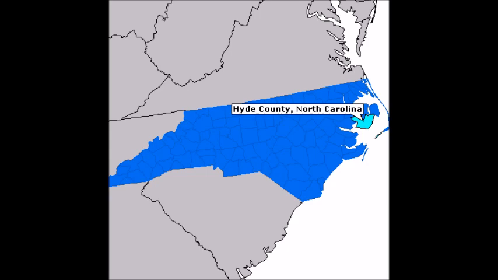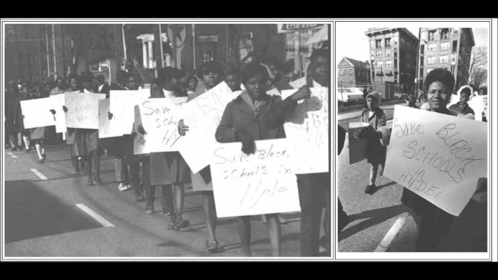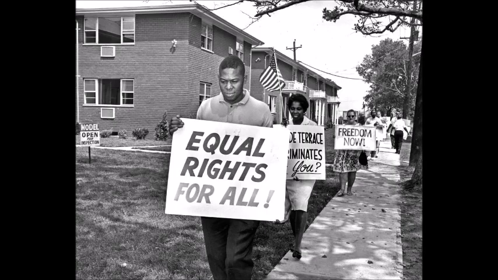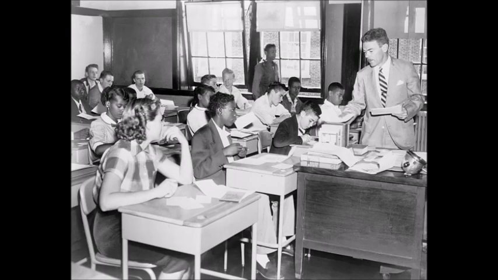There is one county in North Carolina that had a very hard time accepting school integration. This was Hyde County, North Carolina. The county was very hesitant on being in agreement with the ruling in Brown v. Board of Education. They decided that blacks could attend the white schools, but whites were not allowed to attend the black schools. While this was an improvement from complete segregation, many citizens were still not happy. After a town vote, the county decided that any student, whether they are black or white, could attend any school in the county. This was a huge step in integration of schools, even if it was just from a small town in North Carolina.